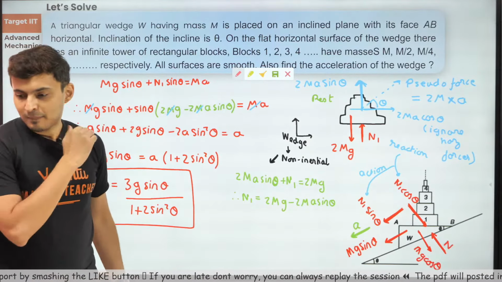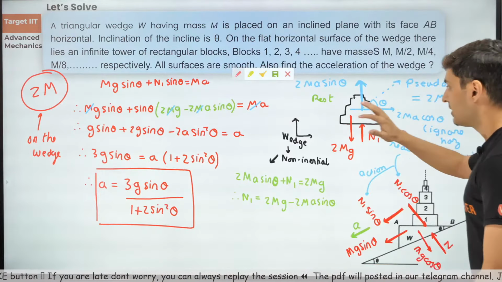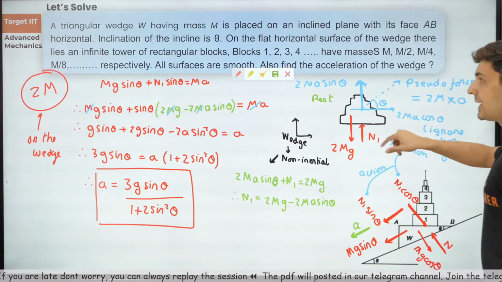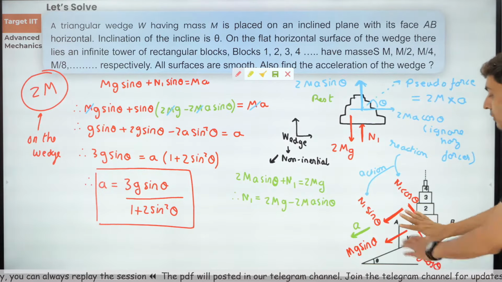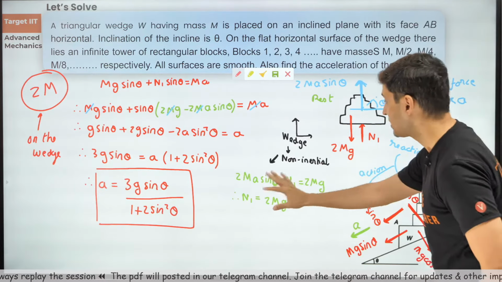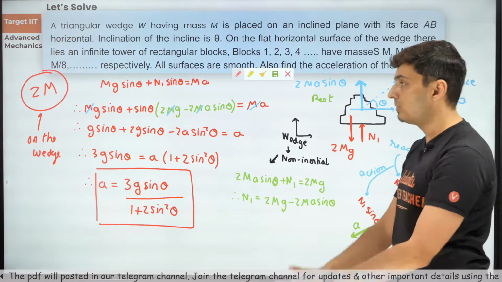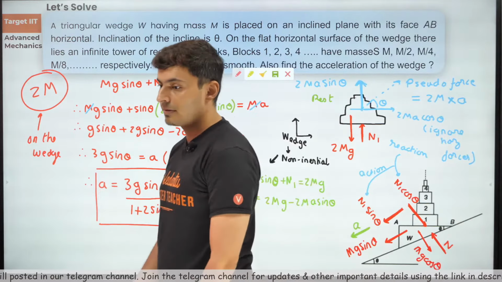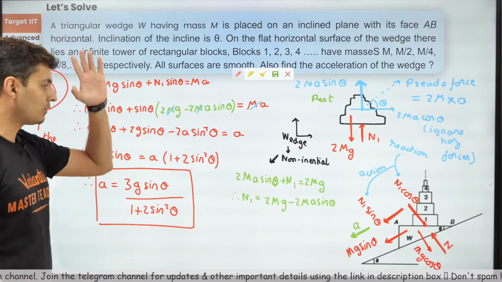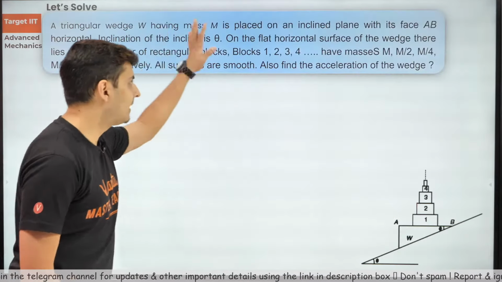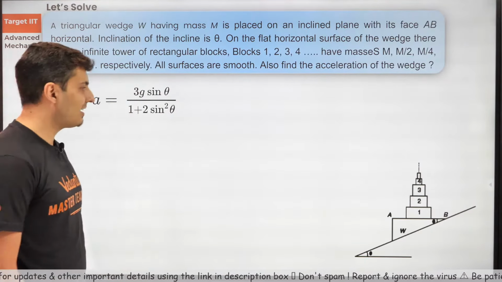How did you like this problem? So many concepts: pseudo force, choice of system, GP series, that's maths, drawing free body diagrams, vector resolution, Newton's laws, third law also very important, action reaction, and Newton's second law, obviously. All these concepts were involved here. What a beautiful question. I loved this question. So that's the answer, yes, we were right: 3g sine theta by 1 plus 2 sine square theta.